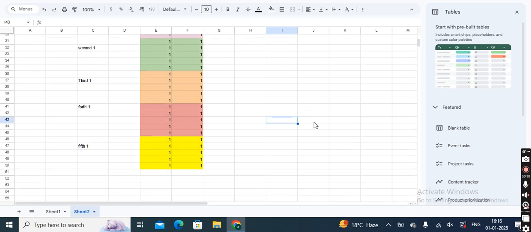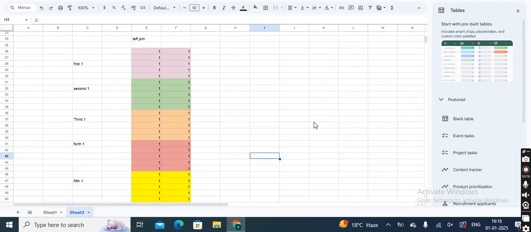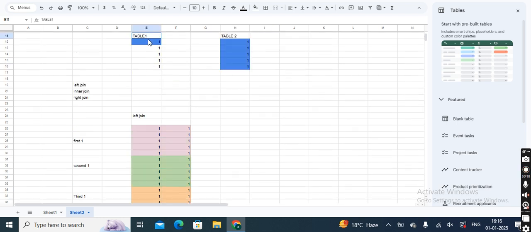Great, I just reduced the size. So I feel like the table is a bit more visible to all now. I am saying that the left table is going to merge with the right table based on the left join.